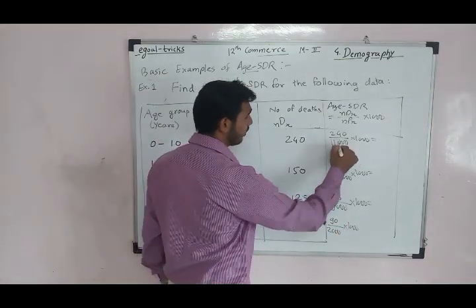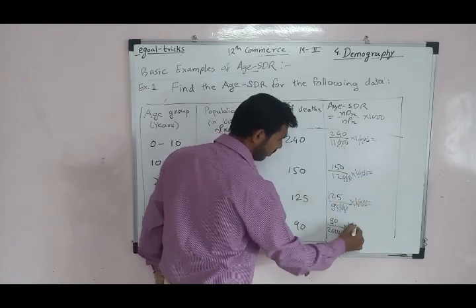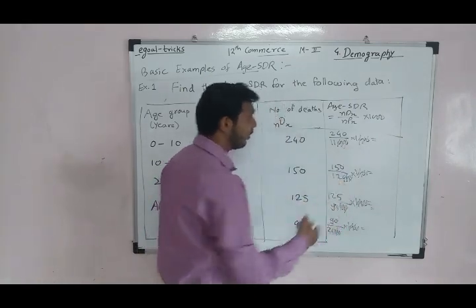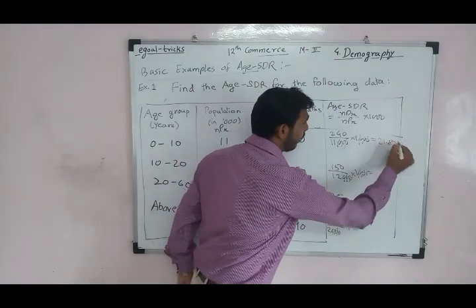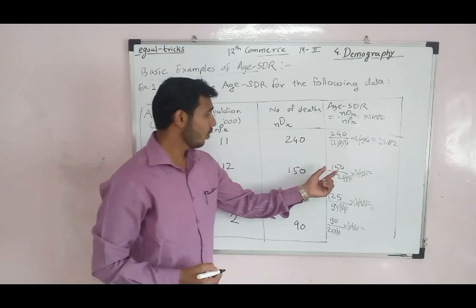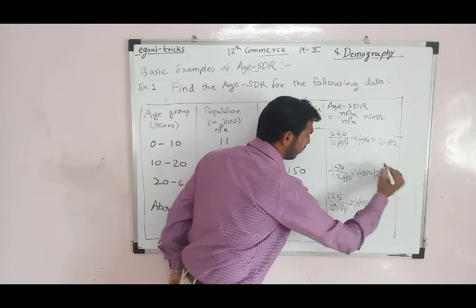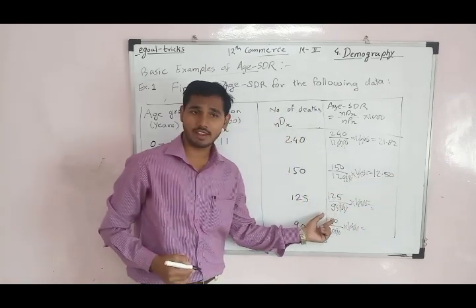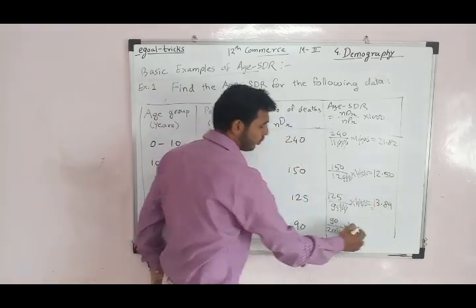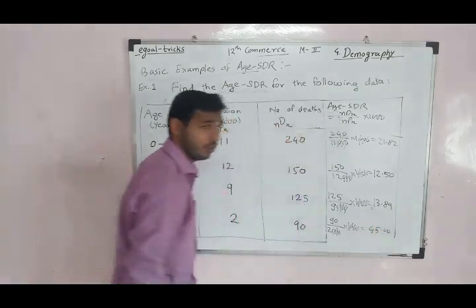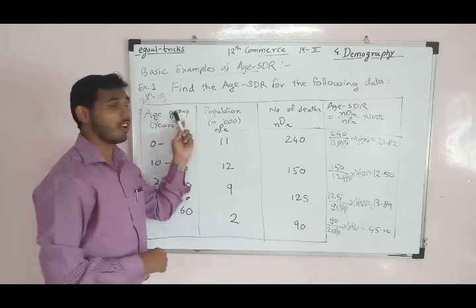If we calculate, the three zeros are cancelled. Calculating each term, 240 divided by 11 is approximately 21.82. Similarly, 150 divided by 12 is 12.50, 125 divided by 9 is 13.89, and the last, 90 divided by 2, is 45.00. So these are the Age-SDR. This example comes in the board exam for 2 marks.